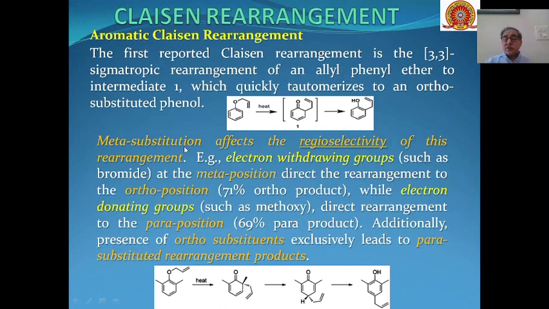The compounds in these types of chelation rearrangements show a meta substitution effect. The regioselectivity of this rearrangement is affected.